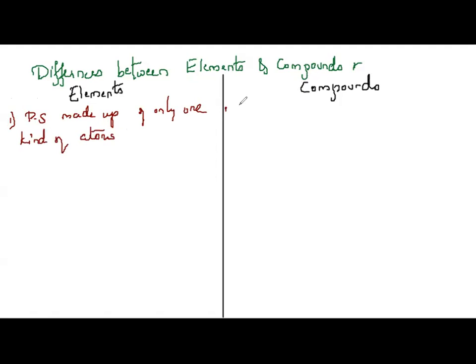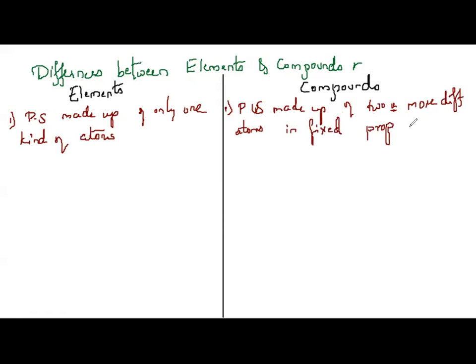Whereas compounds are also pure substances, made up of two or more different atoms in a fixed composition, fixed proportion, or you can say fixed ratio. This is the first difference.